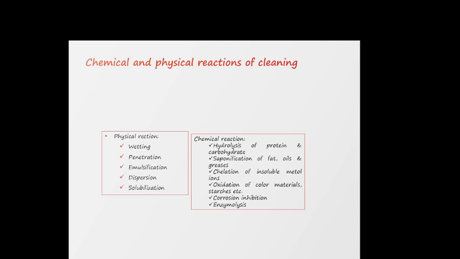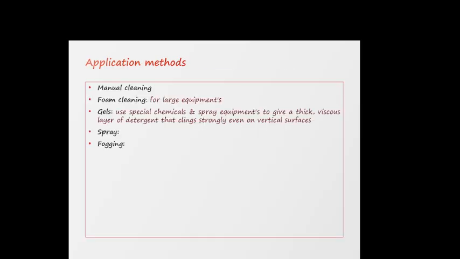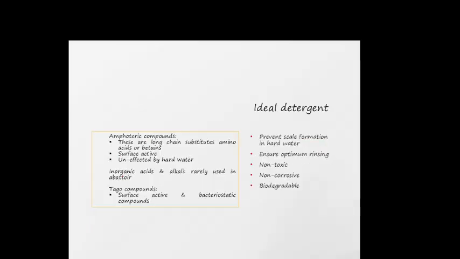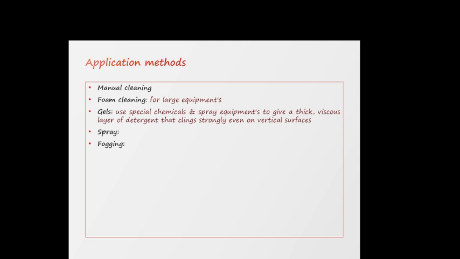Chemical and physical reactions of cleaning. The chemical reactions include hydrolysis of protein and carbohydrates, saponification of fats, oils and greases, chelation of insoluble metal ions, oxidation of color materials, corrosion inhibition and enzymolysis. And what are the physical reactions? For example, wetting, penetration, emulsification, dispersion, stabilization, and solubilization. Then we have application methods like manual cleaning, foam cleaning, gels, and spray and fogging.